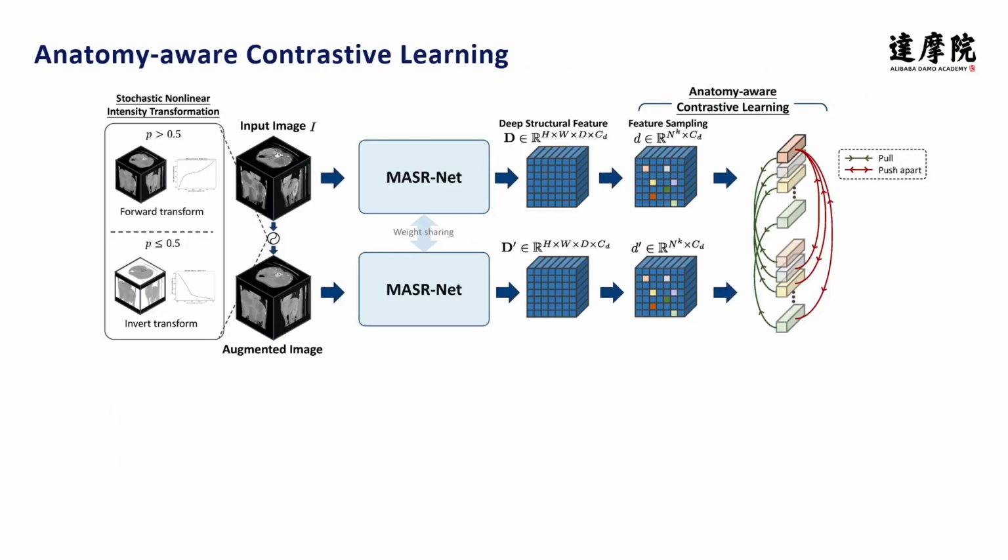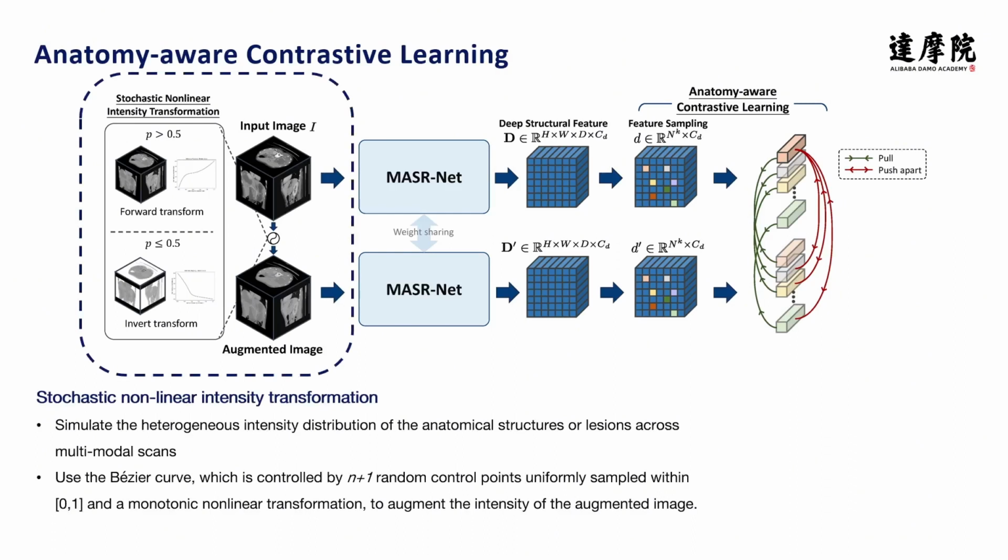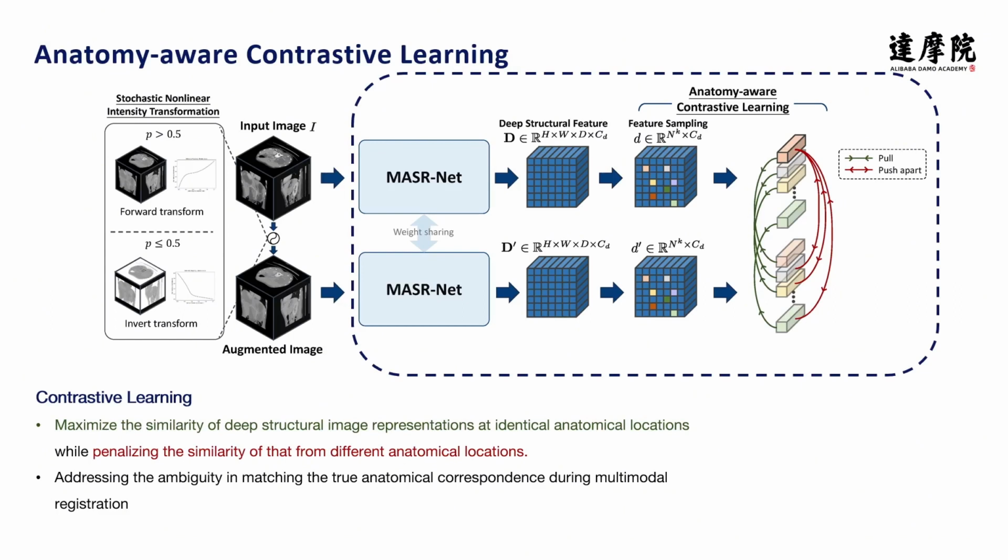To further enhance the discriminability of deep structural image representation, we introduce an anatomy-aware contrast deep learning paradigm. First, we simulate the intensity distribution of the anatomical structures and/or lesion across multimodal scans by applying a stochastic nonlinear intensity augmentation to the input image. Then, our network learns to maximize the similarity of the deep structural embedding of the input image and that of the augmented image at the identical anatomical locations, while penalizing the similarity of that from different anatomical locations.